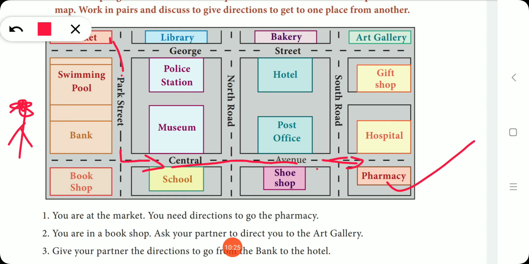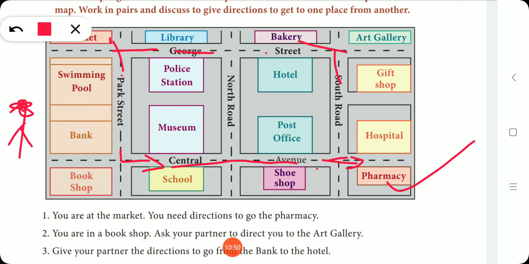So if you write instructions like this, you can also write: Walk straight crossing the Park Street. Walk straight along the George Street, crossing the North Road. You can see the hotel on your right side. Walk straight, cross the South Road.